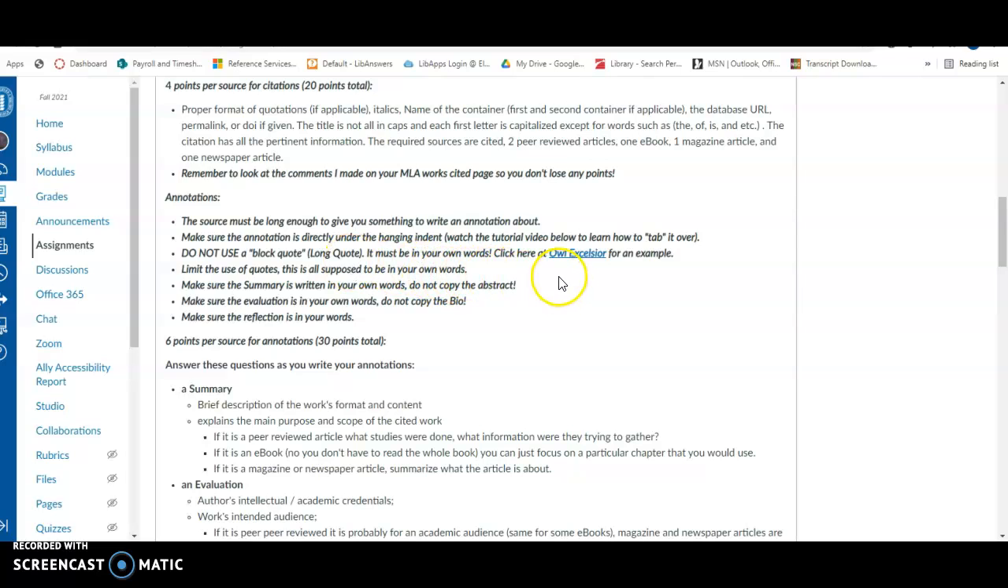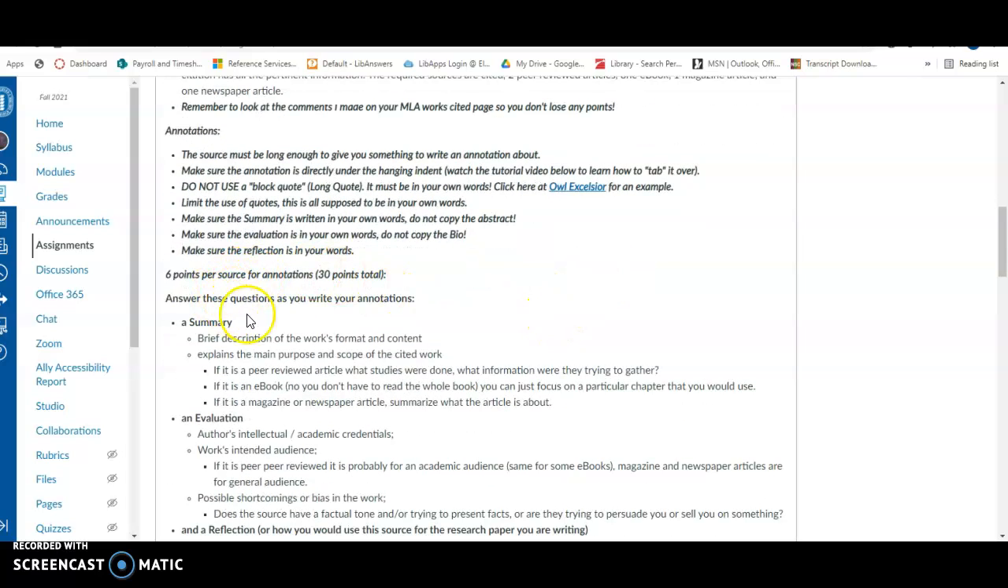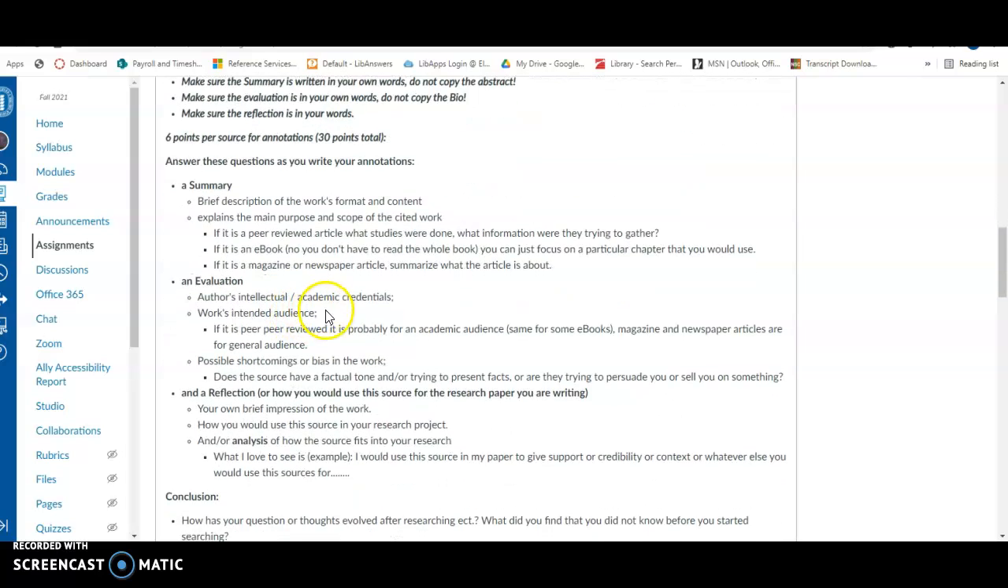Those are the long quotes. Limit your use of quotes altogether. I want everything to be in your own words. So make sure your summary, your evaluation, and your reflection is in your own words, and do not copy the abstract or copy the bio. And here's how I break down each part of the annotation.